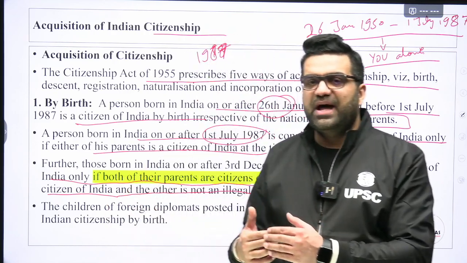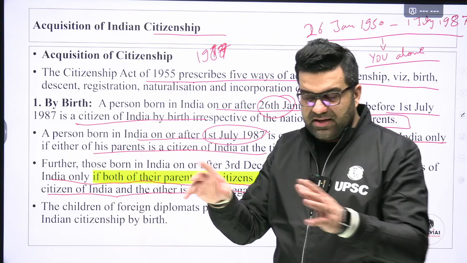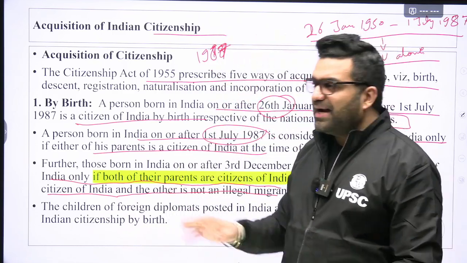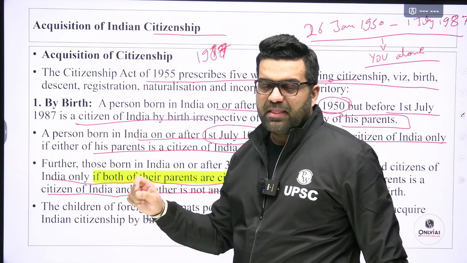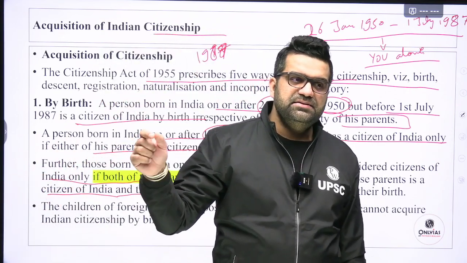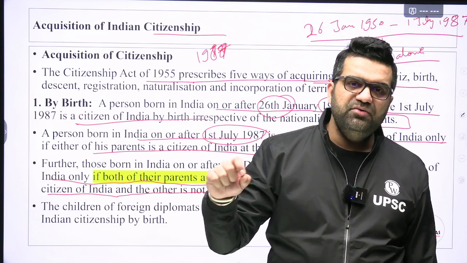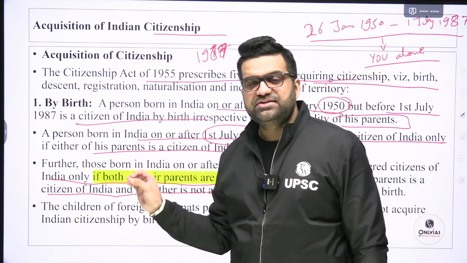They happen to marry an Indian girl. This used to happen in the northeastern region, and it happens even to this day. So if, for example, a student born in Assam is the son of an Indian father but a mother who is an illegal immigrant, his citizenship would not be considered.